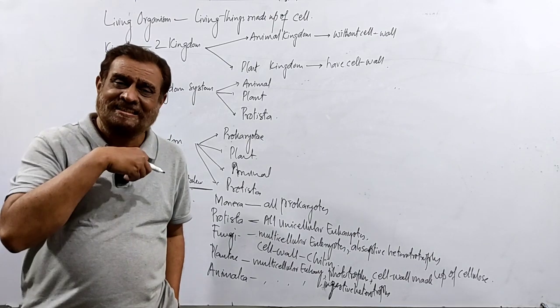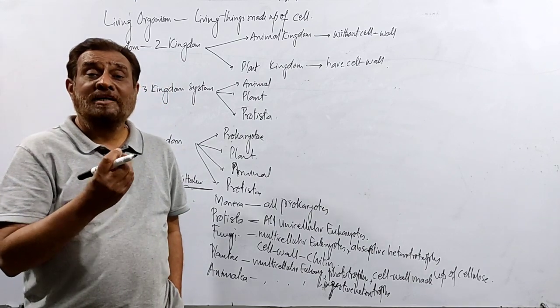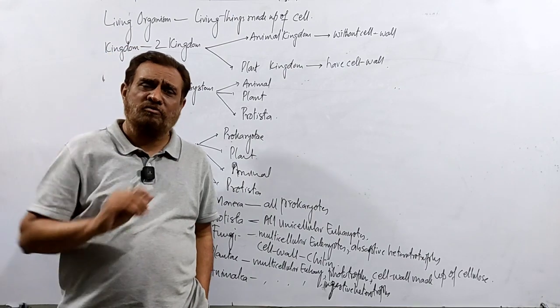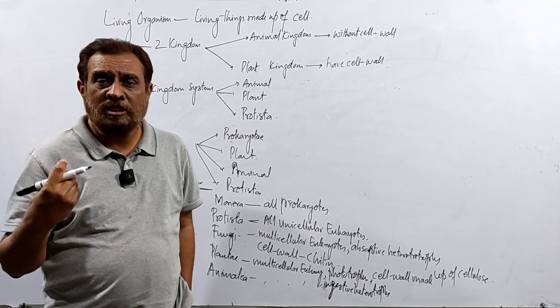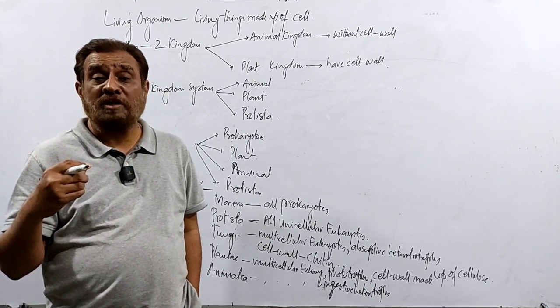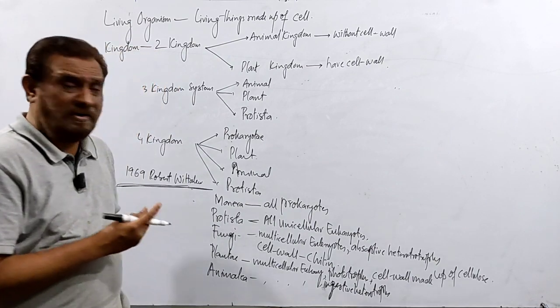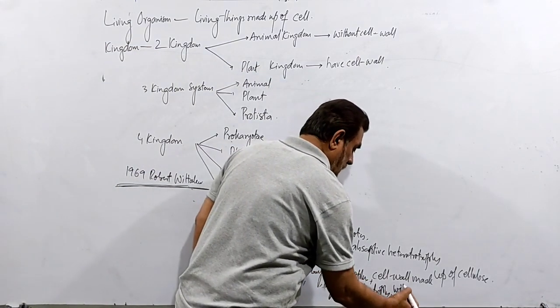Whenever they eat, they take it in as food, not as a nutrient. Then they digest these molecules, and the remainder they expel from the body.